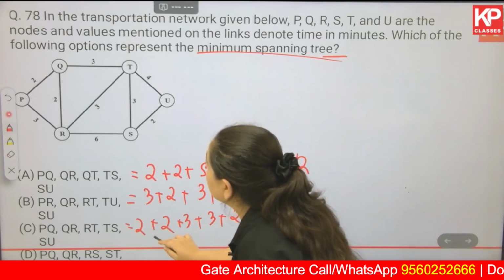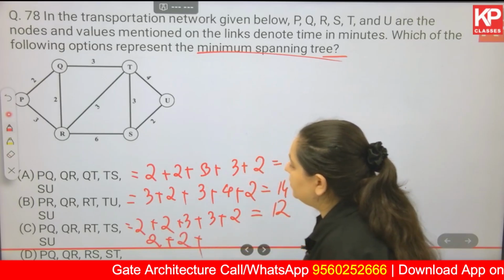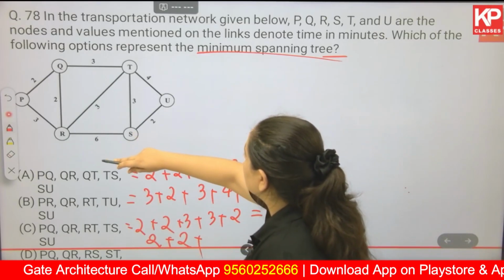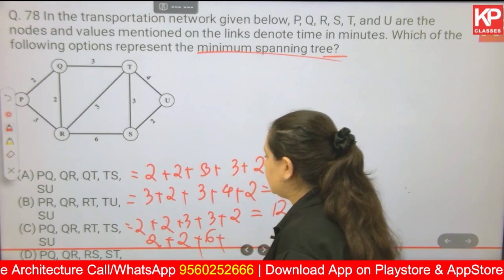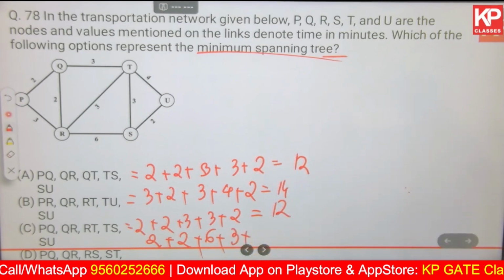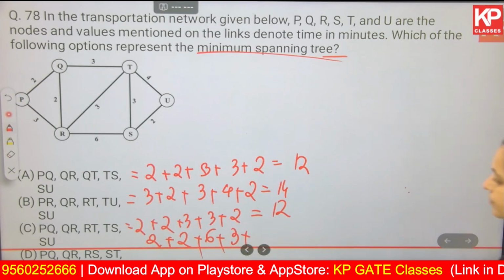And then finally you have PQ. PQ is 2 plus QR 2 plus RS 6 plus ST 3 plus, okay, there is one missing from here, just give me a minute, plus TU.